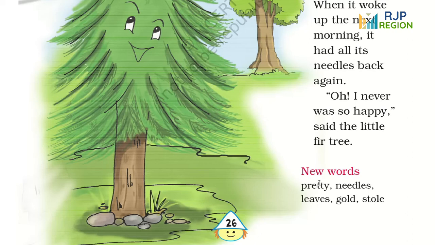The fir tree uses all the 4 wishes to change its leaves because it was not happy with its leaves. The magic trick fulfilled its wishes. At last, the little fir tree wanted its needle-like leaves. It realized that its actual leaves were the best.